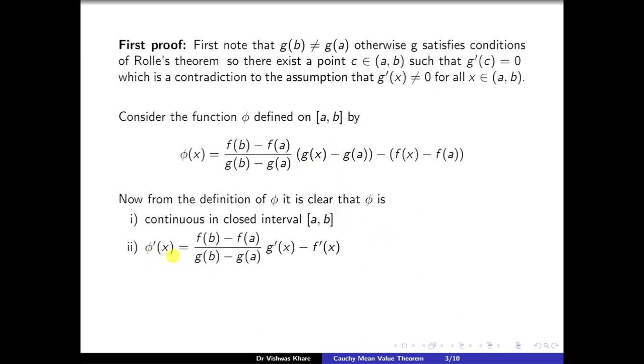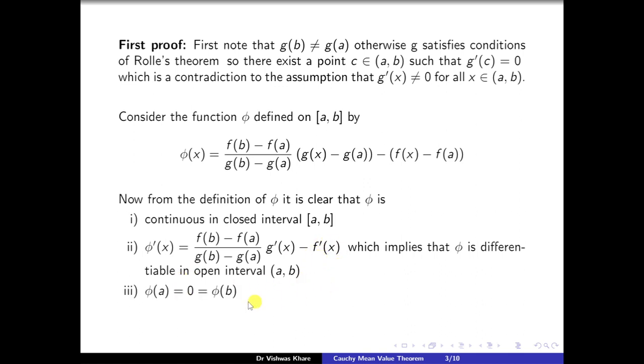Phi'(x), that is the derivative of this, is given by ((f(b) - f(a)) / (g(b) - g(a))) * g'(x) - f'(x), which implies that phi is differentiable in the open interval (a, b) because g'(x) exists and f'(x) exists. And third, phi(a), when we calculate, if we put x equal to a, we get 0. And phi(b), if we put x equal to b in this expression, we get 0. That is, phi(a) is equal to phi(b).